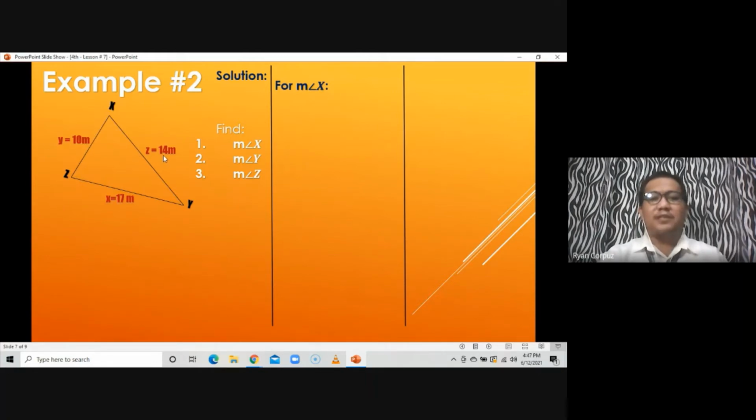Y squared plus Z squared minus the square of the side opposite that angle, that is X squared, all over 2 times the sides which are not opposite of that angle. So that we can form this formula. Cosine X is equal to Y squared plus Z squared minus X squared all over 2YZ.